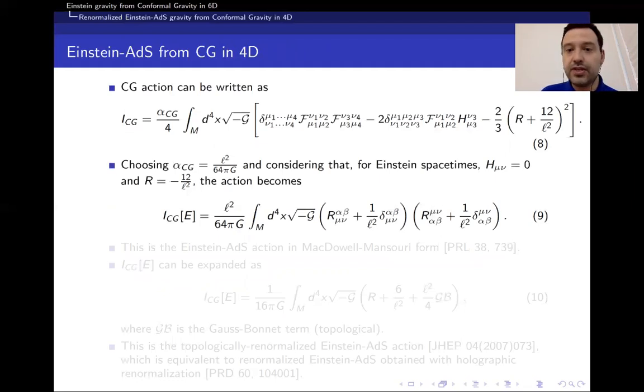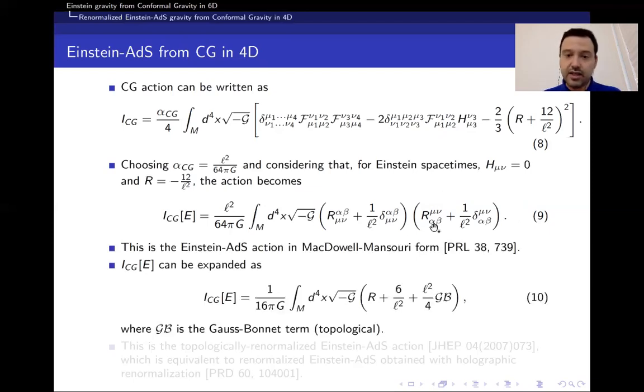Now, imposing an Einstein condition on the spacetime is equivalent to requiring h equals 0. And also, because in the Einstein case the Ricci scalar is just a constant, the action simplifies into equation 9. This equation 9 corresponds to a McDowell-Mansouri form for the Einstein-Hilbert action, which can be opened and rewritten as in equation 10. And as you can see, the action in equation 10 is simply the usual Einstein-Hilbert action in an ADS space, so namely a space with a negative cosmological constant, plus a topological term, which is the Gauss-Bonnet, that has no dynamics.